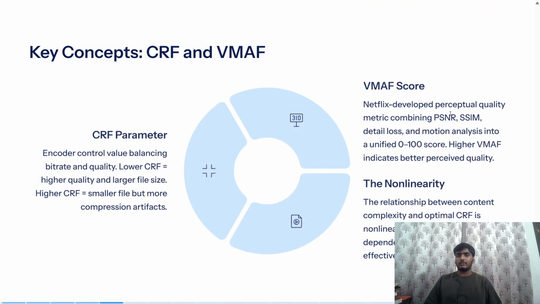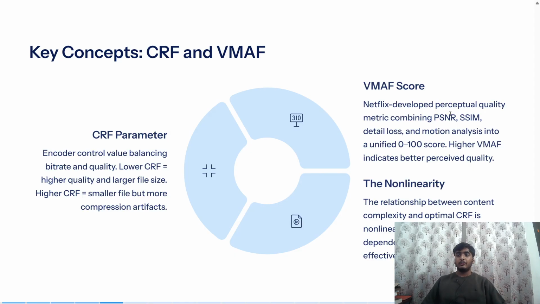Let's first start with knowing what these parameters are. We are trying to adjust the CRF value, which controls the balance between bitrate and quality. Lower CRF means high quality and large file sizes, and higher CRF means smaller files but more compression artifacts. So the higher the CRF, the smaller the file and the more the compression. The lower the CRF, the higher the quality and the larger the file.